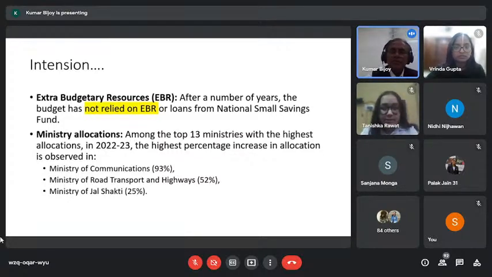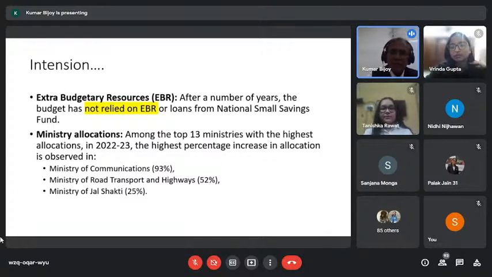The second important point is that there are 13 broad ministry allocations. Every ministry gets an allocation, but the highest allocations go to the top 13 ministries. Out of them, Ministry of Communication, Road Transport and Highways, and Jal Shakti got a real quantum jump. Ministry of Communication has got 93% additional funds compared to the previous budget, and 52% additional to Transport and Highways and Jal Shakti.